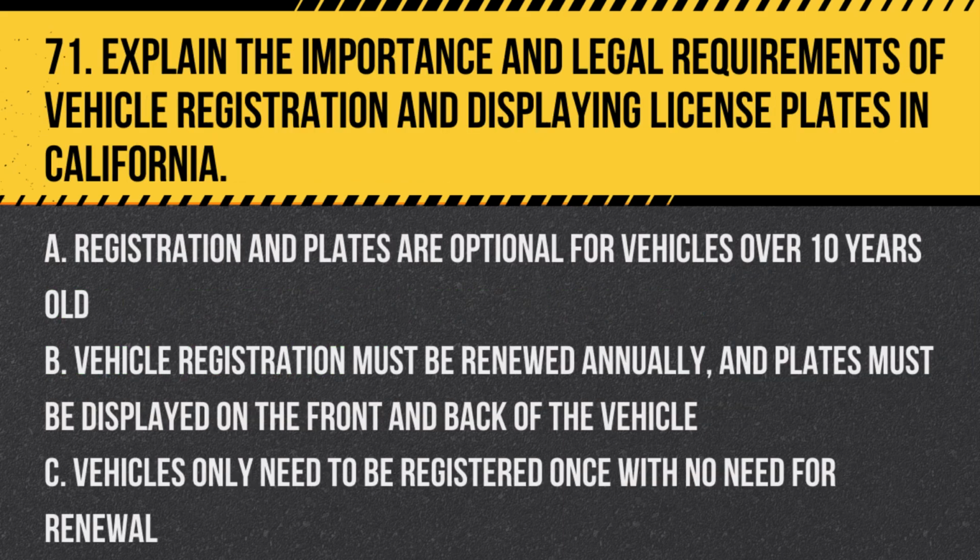Question 71. Explain the importance and legal requirements of vehicle registration and displaying license plates in California. A. Registration and plates are optional for vehicles over 10 years old. B. Vehicle registration must be renewed annually, and plates must be displayed on the front and back of the vehicle. C. Vehicles only need to be registered once with no need for renewal. Answer. B. Vehicle registration must be renewed annually, and plates must be displayed on the front and back of the vehicle. This is essential for identifying vehicles and ensuring they meet state regulations.